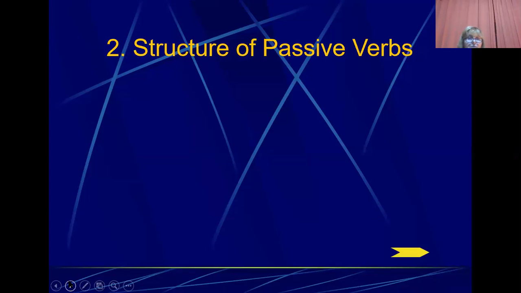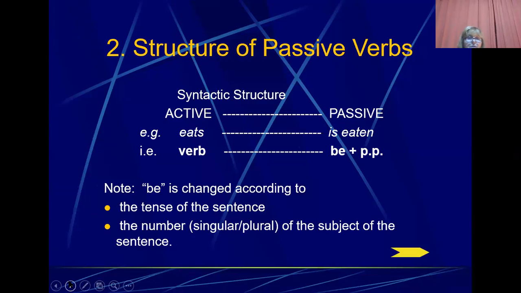Structure of passive verbs. Syntactic structure. In the active and in the passive. Example, eats, is eaten. That is to say, here the verb, in the passive voice, we use be plus the past participle. Note, be is changed according to the tense of the sentence and the number, singular or plural, of the subject of the sentence.